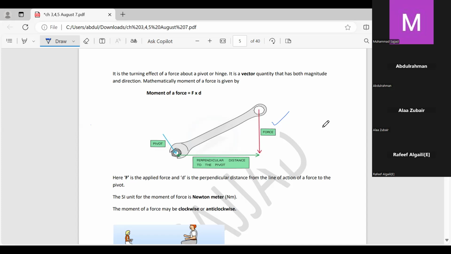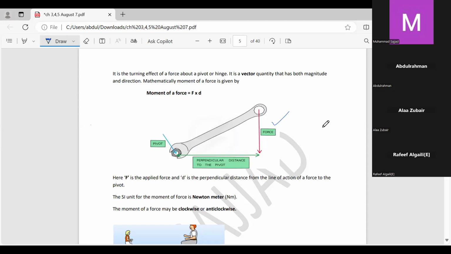Whenever we talk about the movement, it has two directions: either it will be clockwise or it will be anti-clockwise. I will make it very clear in the next few minutes. So how to calculate the moment of a force? This is a very common question in paper 2 as well as in paper 4. Paper 6 also it is coming.